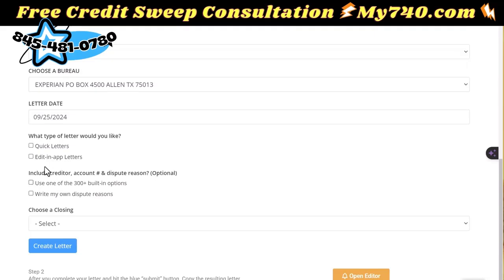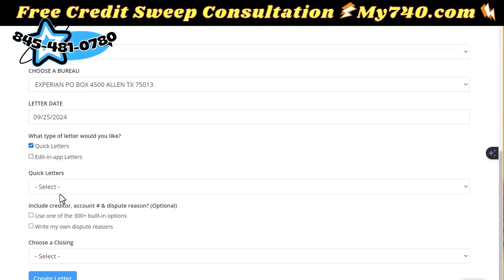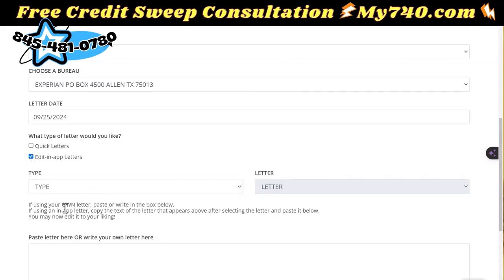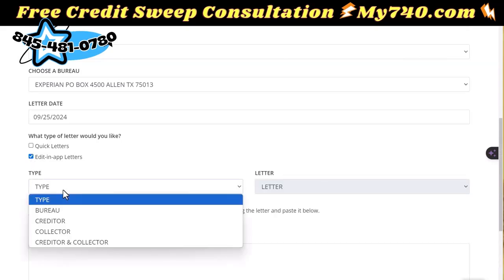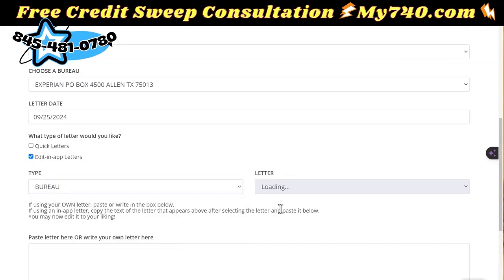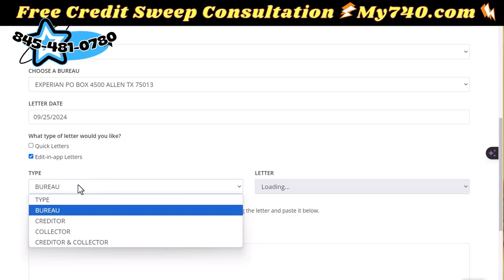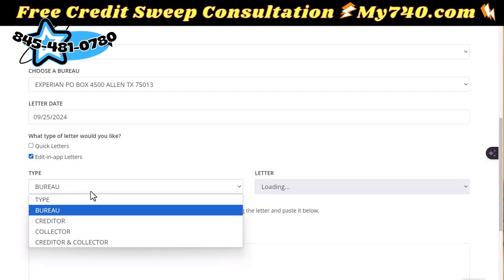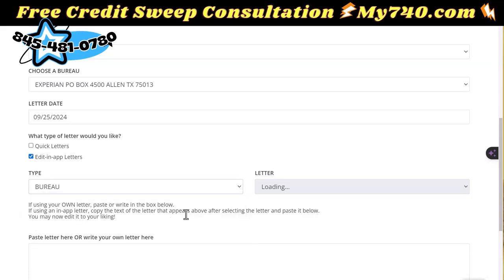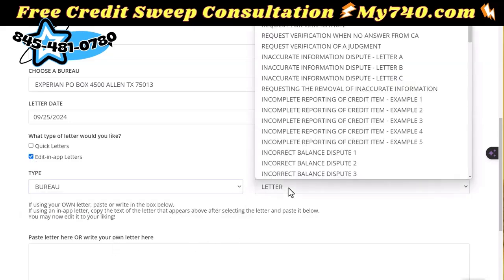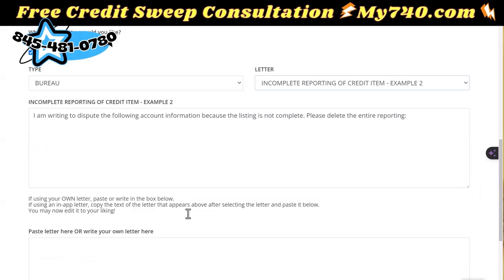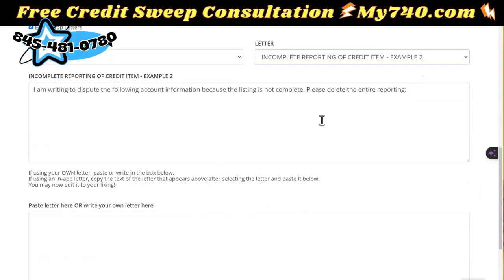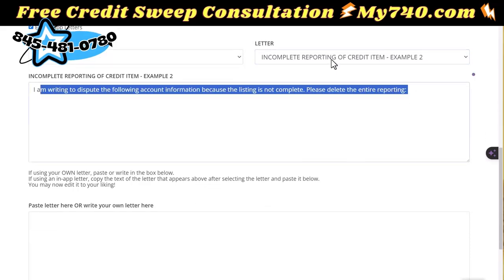You have options like creating quick letters, and you would just select what type of letter, or you can select this, which is in-app letters. You would choose a bureau letter or one of the other options, such as creditor, collector, or creditor and collector. It's going to load your letter options. You can copy the letters that are in here, and you would pull it up inside of the editor that I created for you. And we're actually going to choose a different one.